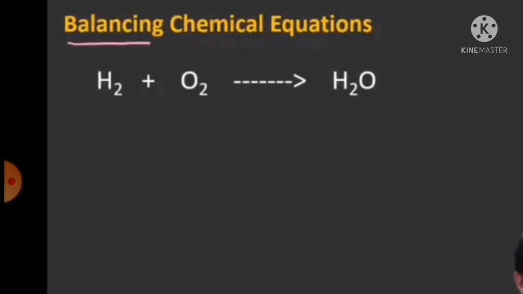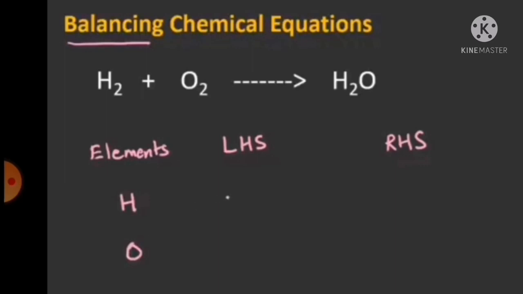Now we are just going to study how to balance a chemical equation. Why should we balance a chemical equation? Because the law of conservation of mass states that mass can neither be created nor be destroyed. So on the left hand side and the right hand side, both sides, the number of atoms should be equal. So we have to balance an equation. You have to look at what are the steps included to balance an equation.